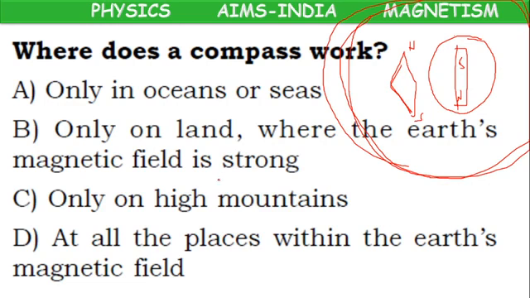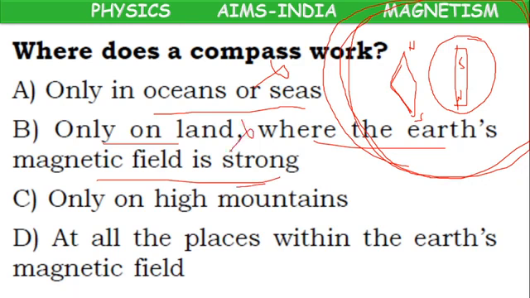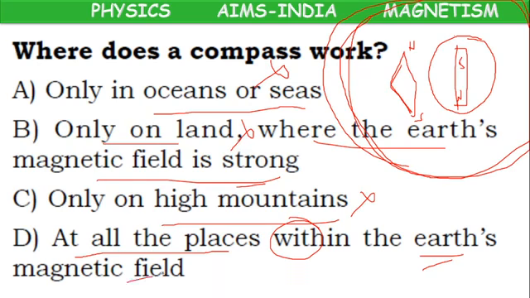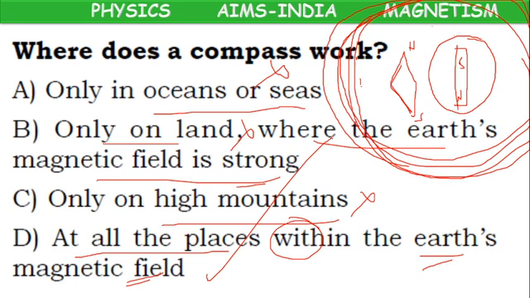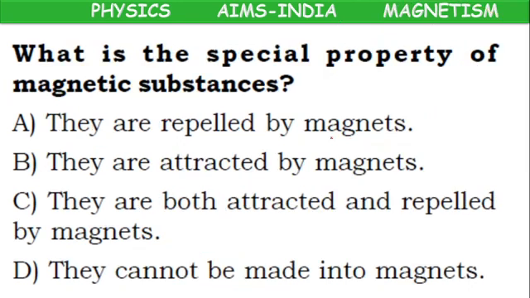So where will it work? Only in oceans and seas, wrong. Only on land, where the earth's magnetic field is strong, wrong. Because while going in the sea also, we can make use of a compass for finding directions. Only on high mountains, wrong. So what is correct? At all places within the earth's magnetic field. In all the places where the earth's magnetic field works, the compass will work. So option D is the correct answer.